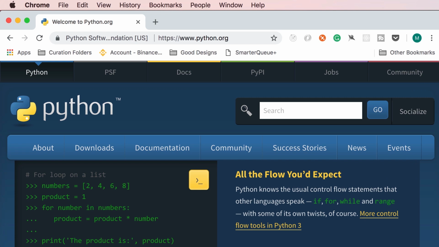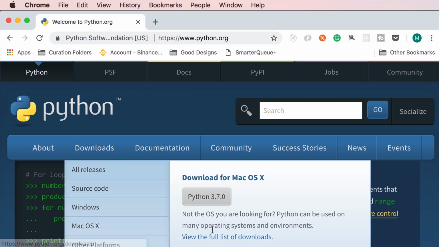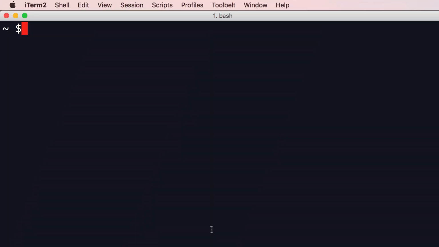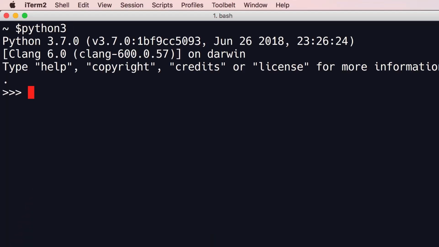Earlier in the course, we downloaded Python from python.org. This is the default implementation of Python called CPython. It's a program written in C, that's why it's called CPython. So here in terminal, when we run Python, we get this CPython. This is the default implementation of Python.